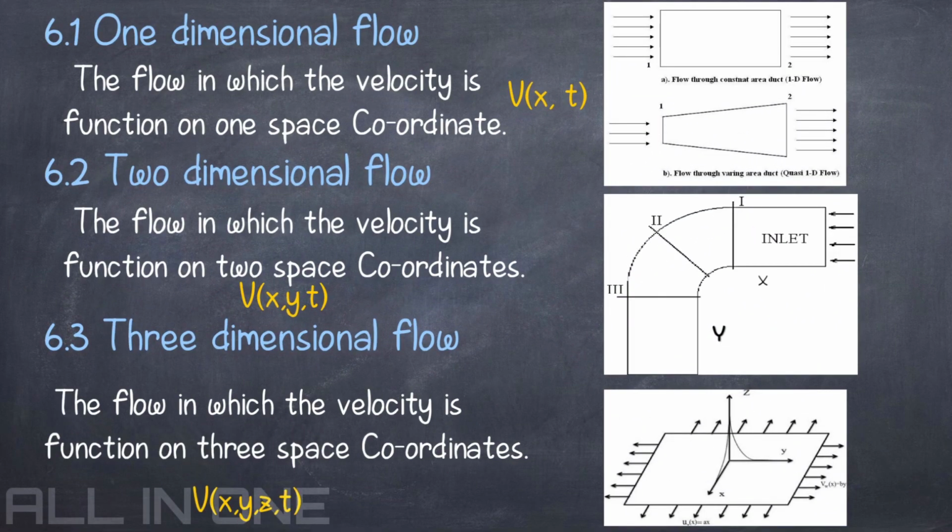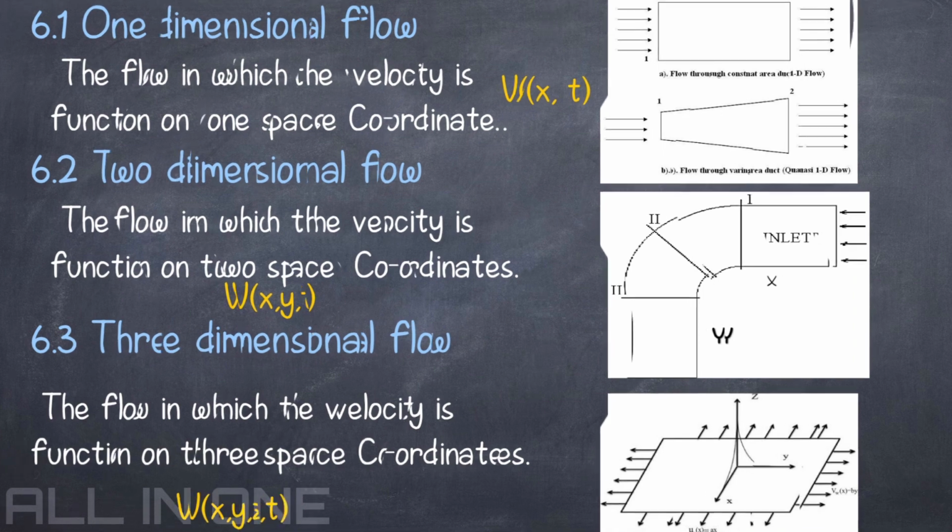One-dimensional flow. The flow in which velocity is a function of one space coordinate. For example, velocity of flow in x direction. Two-dimensional flow. The flow in which velocity is a function of two space coordinates. For example, the velocity of flow in xy directions. Three-dimensional flow. The flow in which the velocity is a function of three space coordinates. For example, velocity of flow in xyz directions.